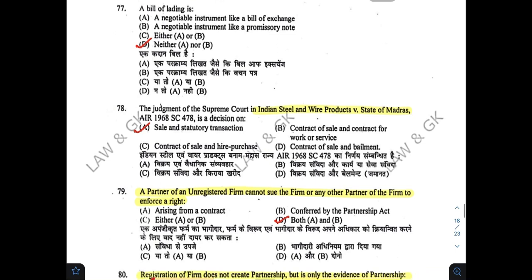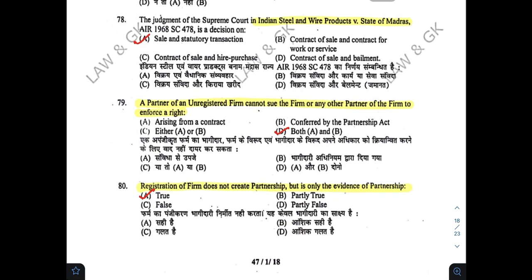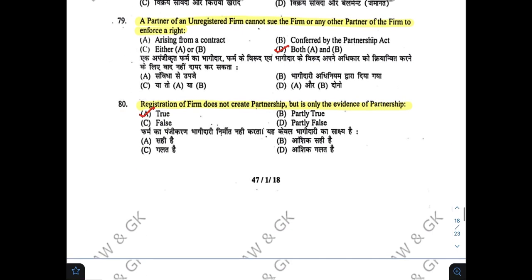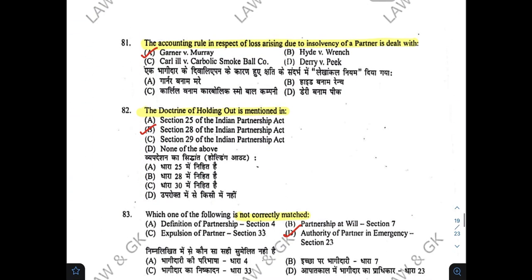Correct option is A. A partner of an unregistered firm cannot sue the firm or any other partner of the firm to enforce a right. Correct answer is D. Registration of firm does not create partnership, but it is only the evidence of partnership. Correct answer is A. The accounting rule in respect of loss arising due to insolvency of a partner is dealt with in A. Doctrine of holding out is mentioned in B.